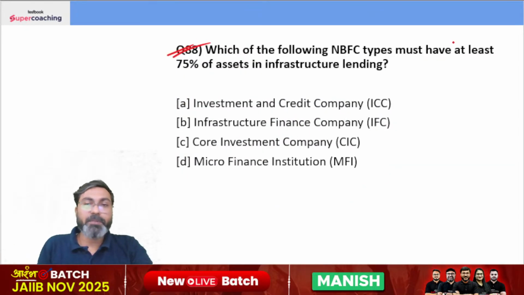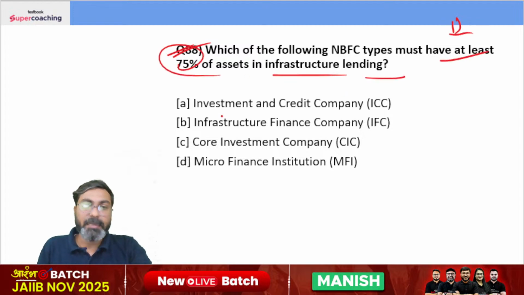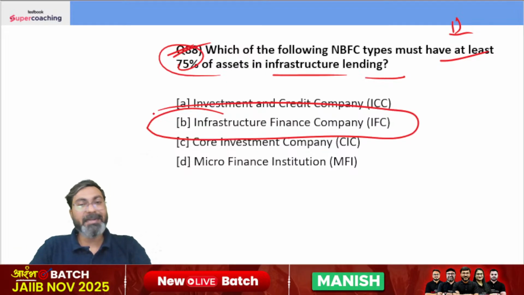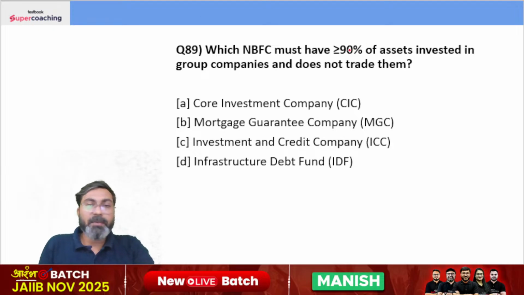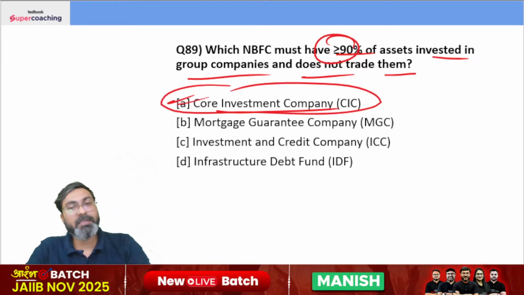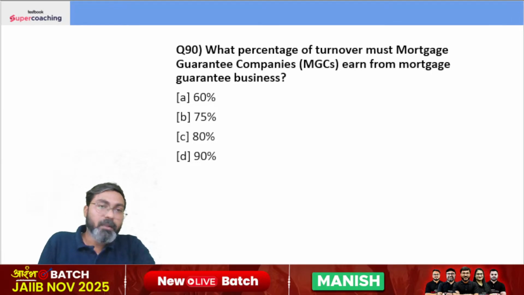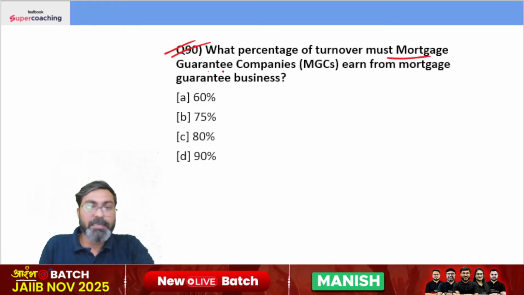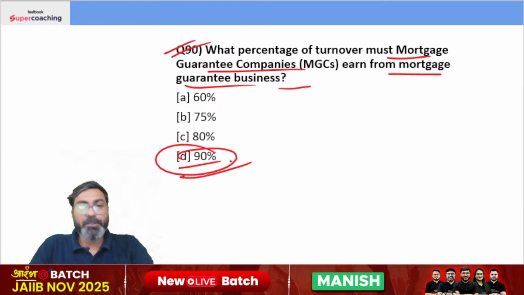Which NBFC types must have at least 75% of assets in infrastructure lending? Infrastructure finance company must have at least 75% of assets in infrastructure lending. Which NBFC must have at least 90% of assets invested in group companies and does not trade them? It is core investment company. Remember these types of NBFCs and their investment thresholds or asset thresholds, that is very important. What percentage of turnover must mortgage guarantee companies earn from mortgage guarantee business? It is 90%. Okay.